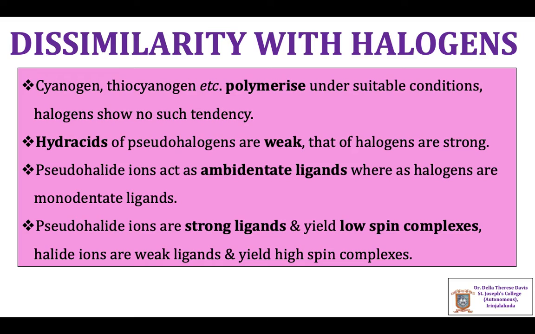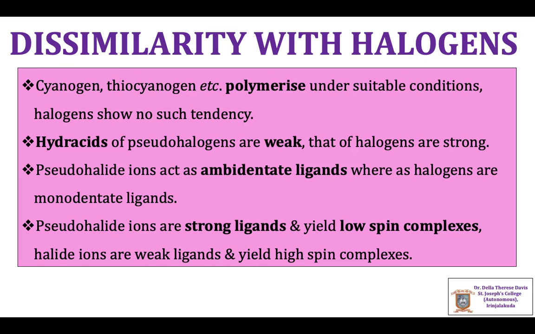Even though pseudohalogens show several similarities with halogens, there are some dissimilarities also. Pseudohalogens like cyanogen, thiocyanogen, etc. polymerize under suitable conditions, and such tendency is not observed for halogens. The hydracids of pseudohalogens are very weak, whereas the hydracids of halogens are strong acids.